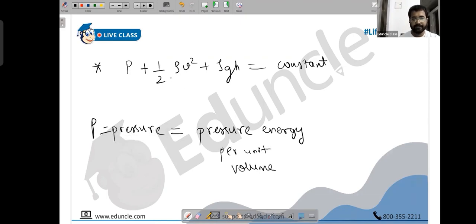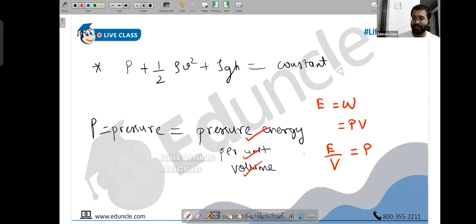See, I will give you a small idea of why this is logical. A very lame idea, but I think it should help you. Energy is nothing but a kind of work. Work, you know, is PV. Usually P delta V, but I'm just saying it's PV. So energy upon volume is pressure. Now does this make sense? Pressure energy per unit volume is pressure. A lame idea, but it's better to understand it this way.